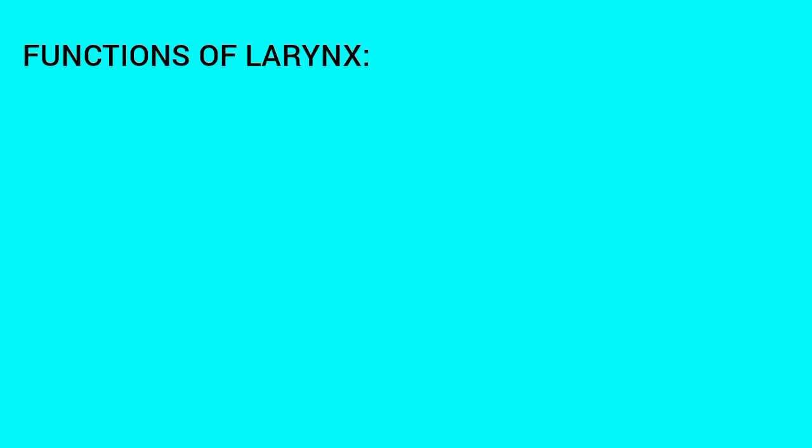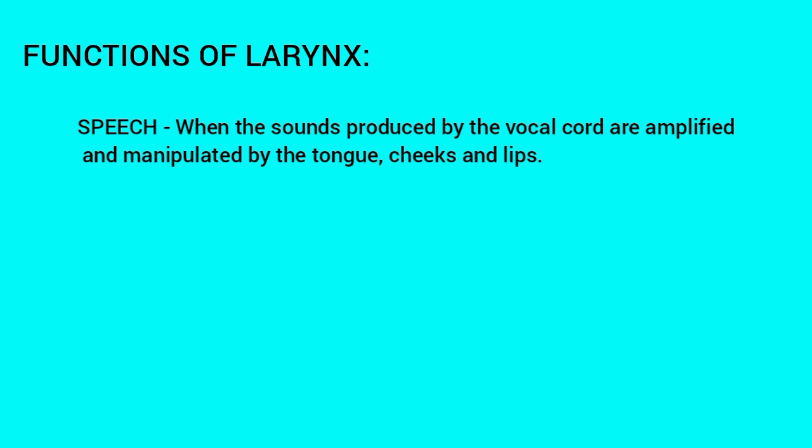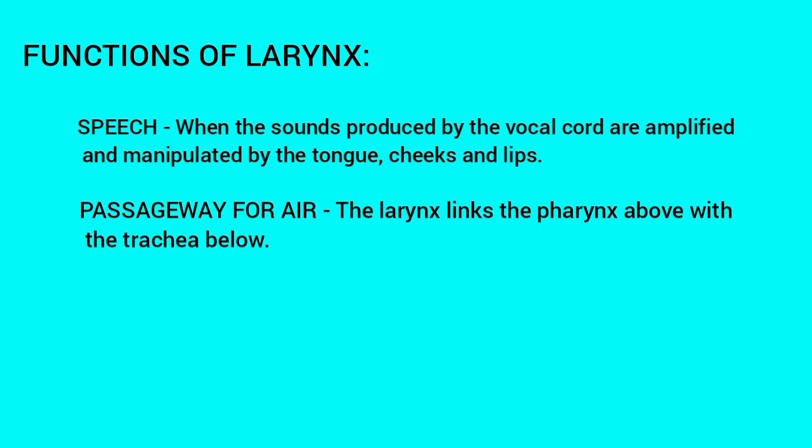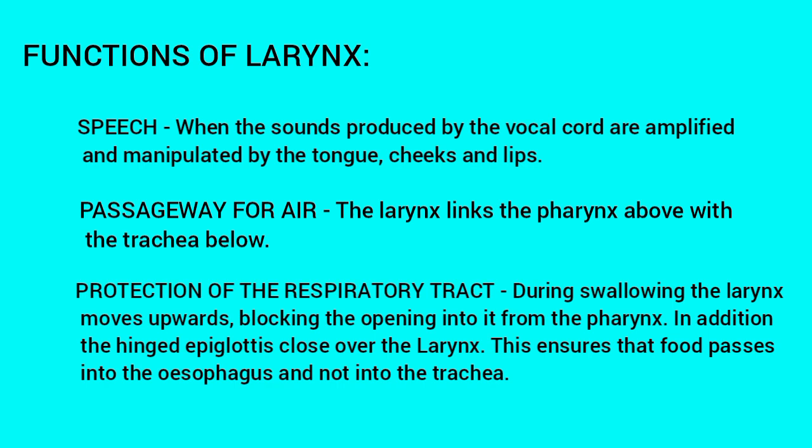Functions of larynx. Speech. When the sounds produced by the vocal cord are amplified and manipulated by the tongue, cheeks, and lips. Passageway for air. The larynx links the pharynx above with the trachea below. Protection of the respiratory tract. During swallowing, the larynx moves upwards, blocking the opening into it from the pharynx. In addition, the hinged epiglottis closes over the larynx. This ensures that food passes into the esophagus and not into the trachea.